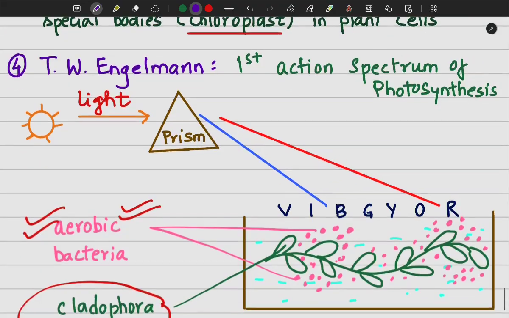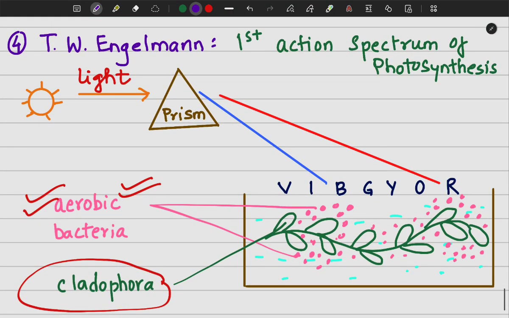Then came the experiment of T.W. Engelmann, which firstly described the action as well as absorption spectrum of photosynthesis. He utilized a green alga Cladophora in a water tank containing a suspension of aerobic bacteria. He also used a prism to split the visible light into its spectral components and then illuminated the green alga with this VIBGYOR light, the visible spectrum.